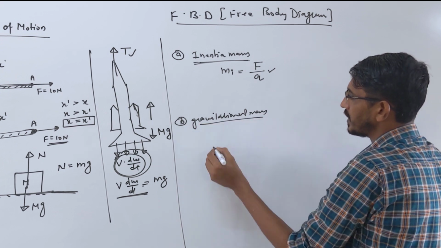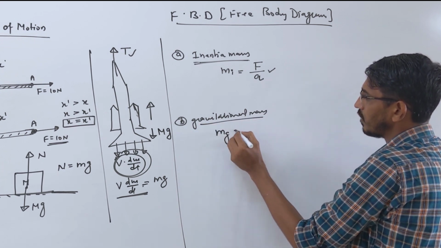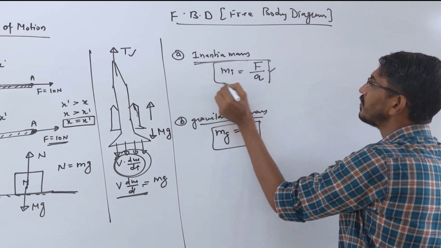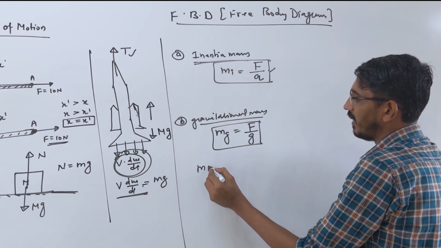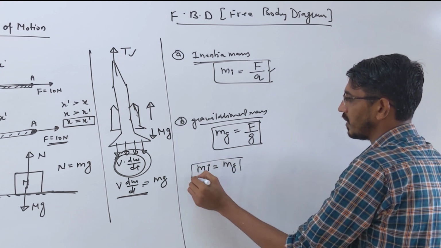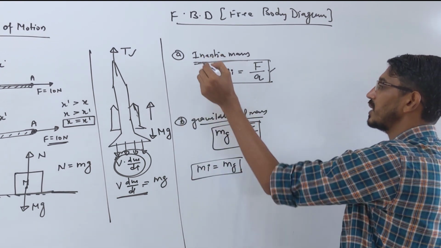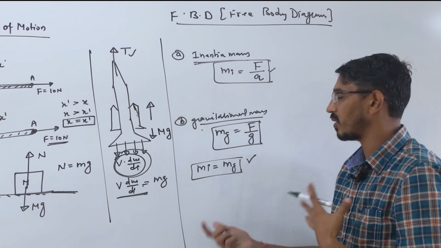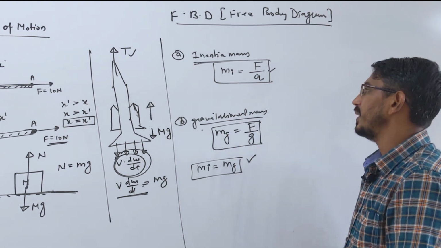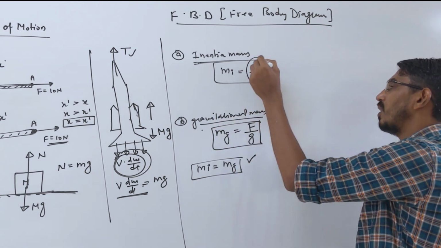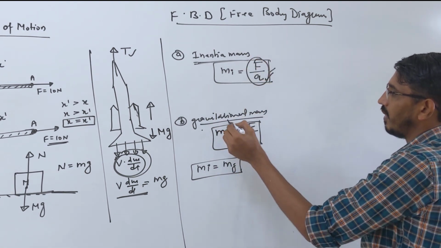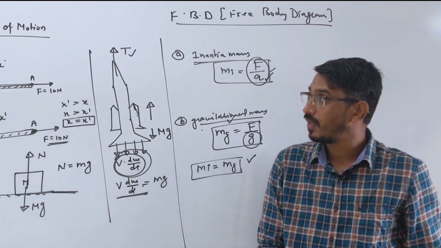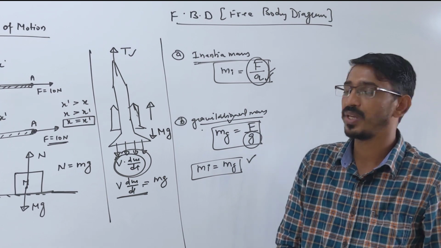Or what is gravitational mass? Let's call it mg, force divided by the acceleration due to gravity. Correct? But in reality, mi is always equal to mg only. That's all, so you should not be confused when they talk about this word or that word. Both masses are the same thing. Inertial mass is always equal to gravitational mass. But when inertial is mentioned, the acceleration of the body will come, and when I talk about gravitational, the acceleration due to gravity will come, right? Okay, so now we start the second chapter, which is called free body diagrams.